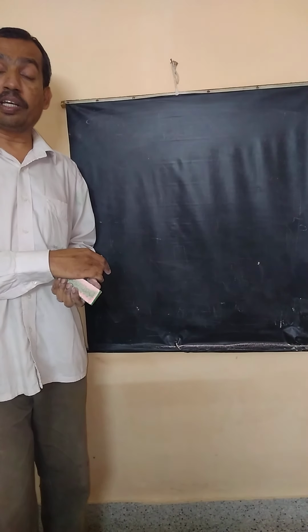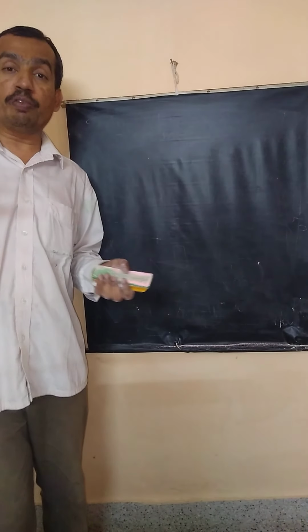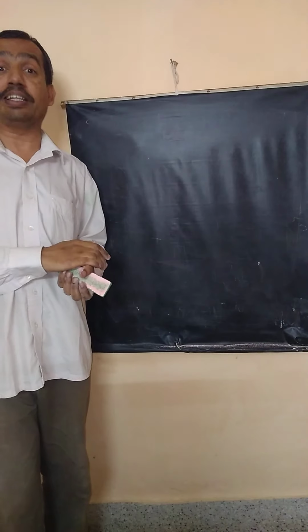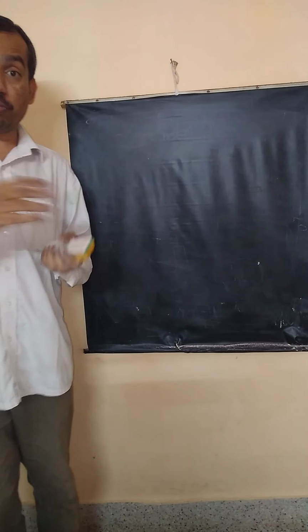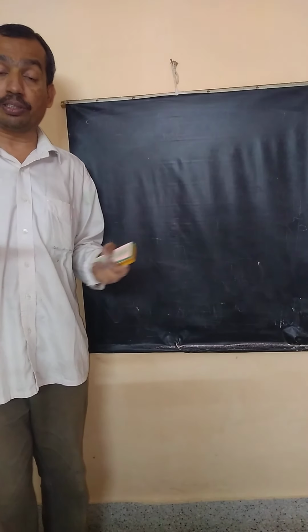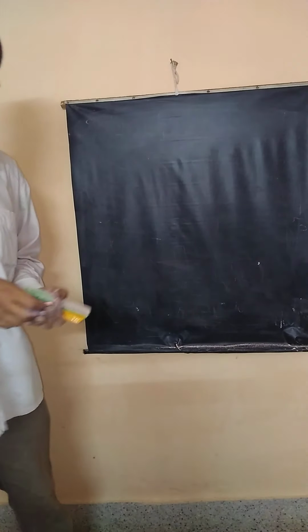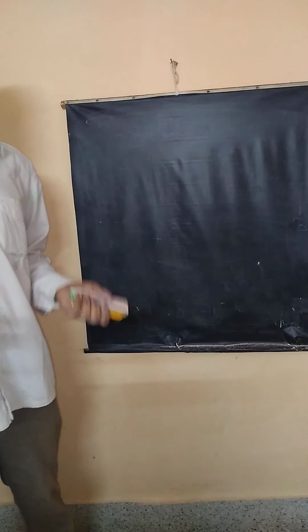Correct? So we can no longer determine the energy of a particle and the time duration it remains in that energy state exactly simultaneously. Measurement of both at the same time always introduces uncertainty, and it is greater than h by 4 pi. Now, then how do we find electrons in an atom?